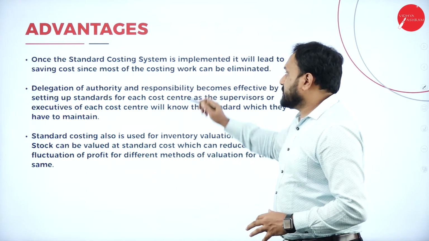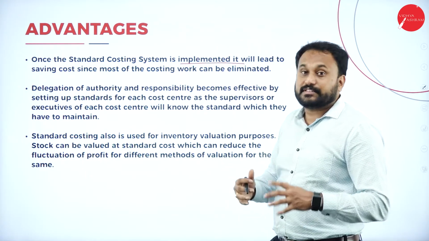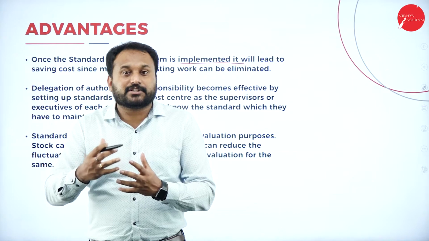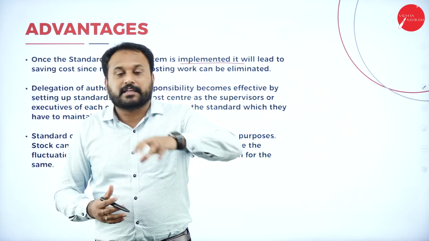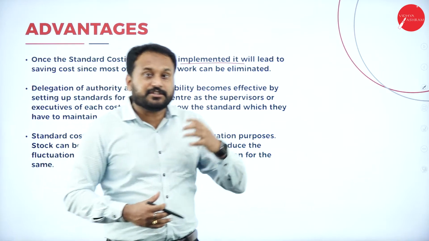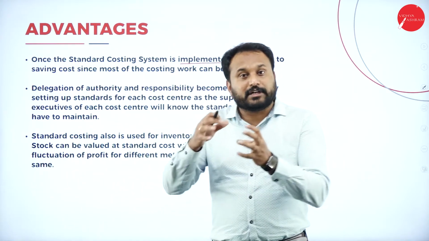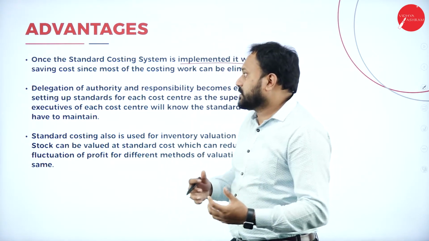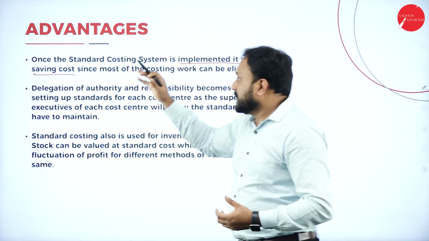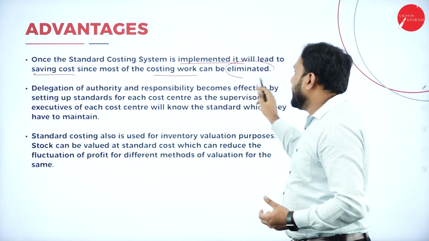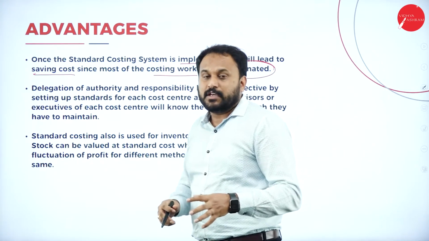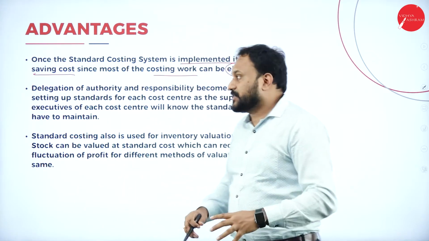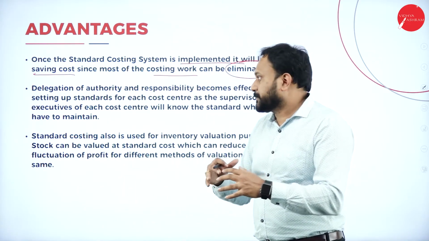Now once the standard costing system is implemented, it will lead to saving cost. See, when your employees are efficient, they will perform better, the efficiency level is more, the effectiveness is more, production is more, profitability is more. So definitely, the more production when we go for it, we can actually save the cost. Since most of the costing work can be eliminated, whichever is irrelevant, wherever inefficiency is there, all that will be taken out, and the cost will be less.